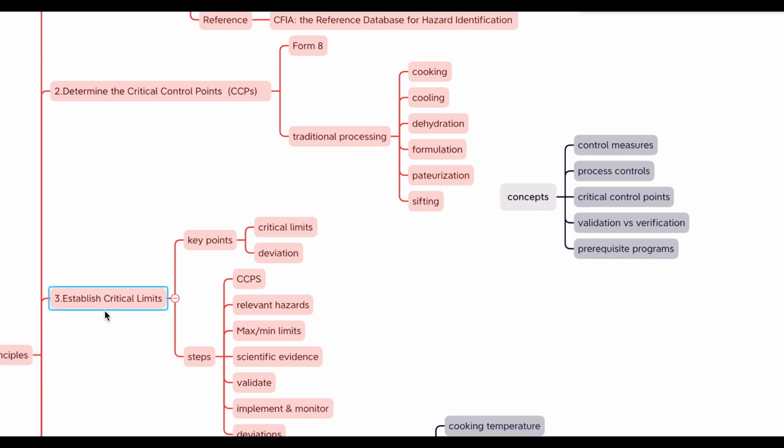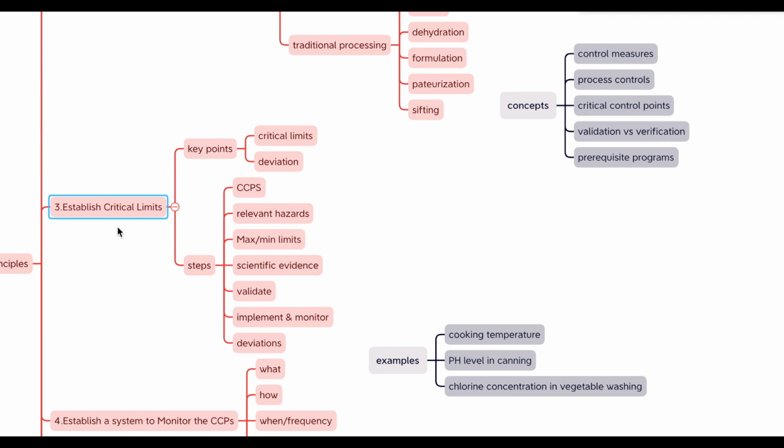Let's move on to the third part, establish critical limits. So first, a critical limit is a maximum and/or minimum value to which a biological, chemical, or physical parameter must be controlled at a critical control point to prevent, eliminate, or reduce to an acceptable level the occurrence of a food safety hazard. For example, in the cooking of poultry, a critical limit would be an internal temperature of 165 Fahrenheit or 74 Celsius. This temperature is known to effectively kill common foodborne pathogens like Salmonella and Campylobacter. If the internal temperature of the poultry doesn't reach 165 Fahrenheit, it would pose a food safety risk.